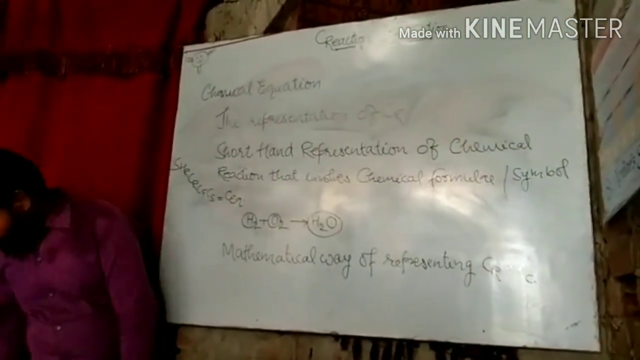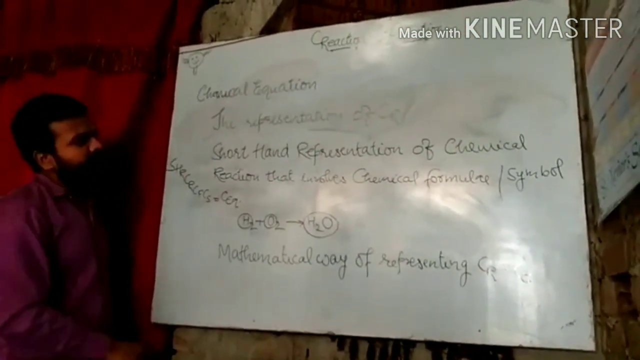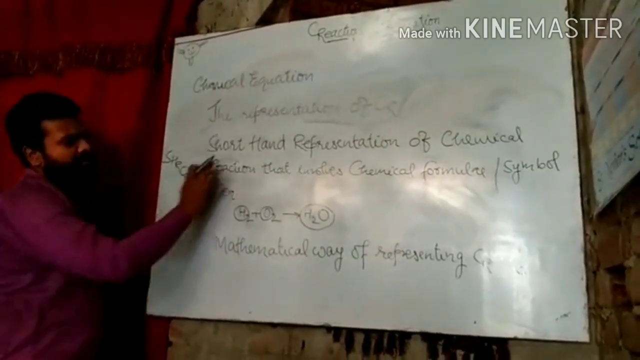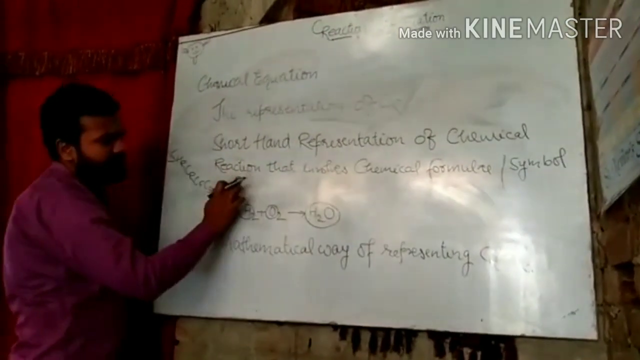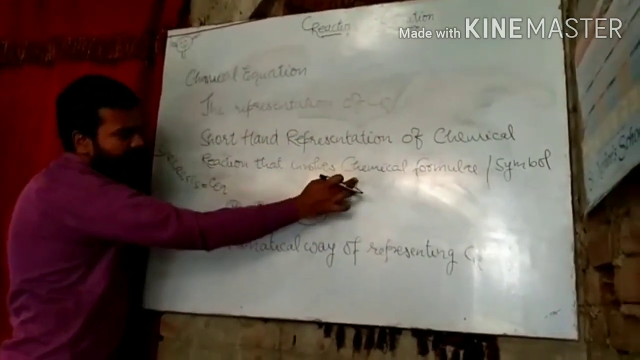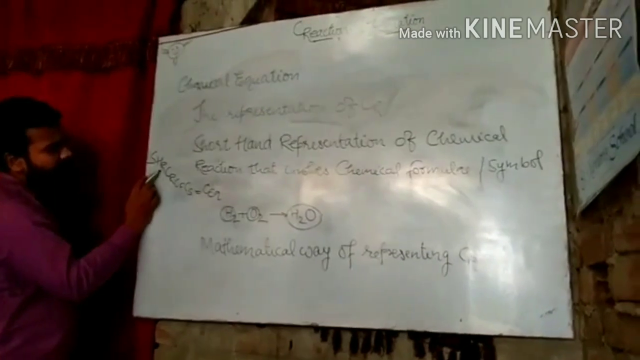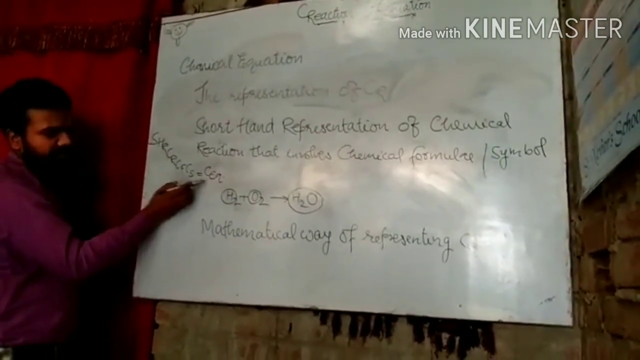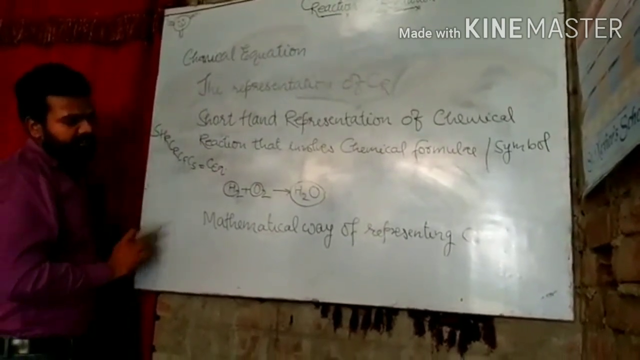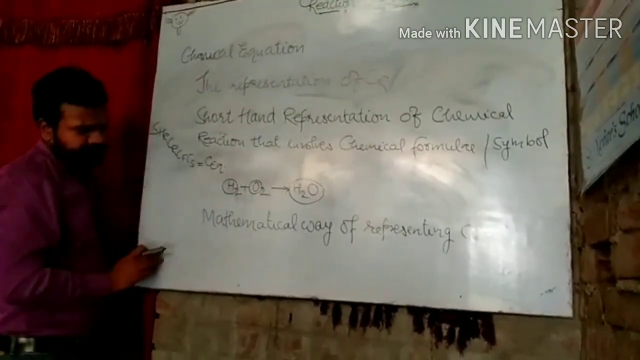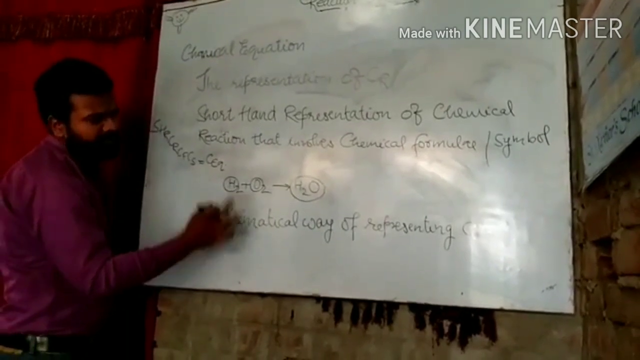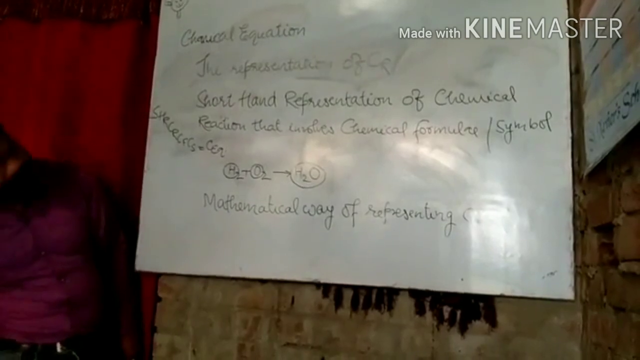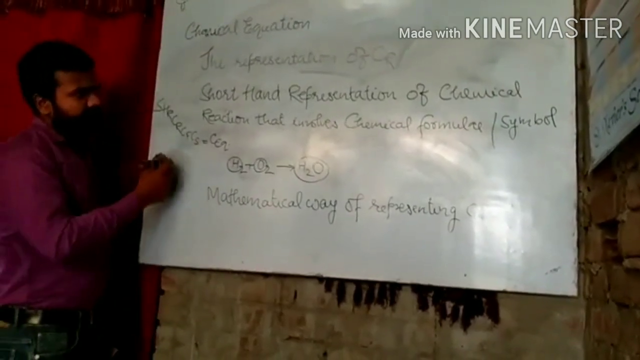I think have you understood about chemical equation? What is chemical equation? Shorthand representation of chemical reaction that involves chemical formula and their chemical symbols is known as chemical equation. Here this is the mathematical concept. That's why you are saying about chemical equation that mathematical way. It is the mathematical way to represent chemical reaction.